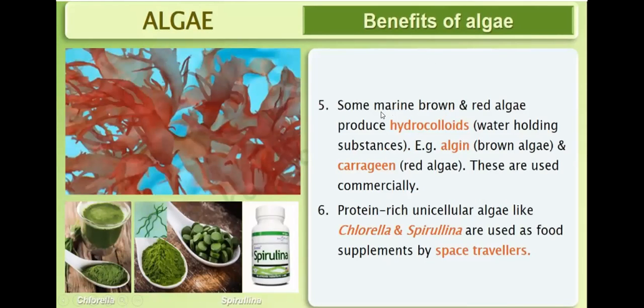Some marine brown and red algae produce hydrocolloids, water-holding substances. They have water-holding capacity, so they are used in packaging of materials which need water. Example, algin is produced from brown algae, and carrageenan is produced from red algae. These hydrocolloids are used commercially for transportation of materials which need water.